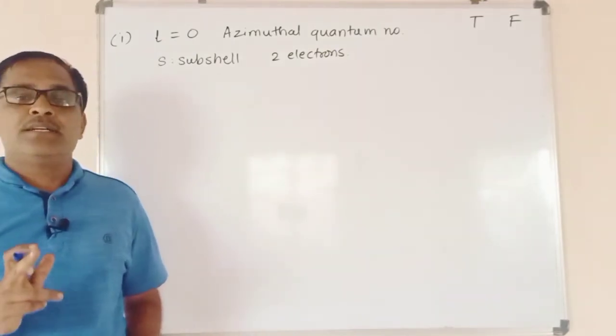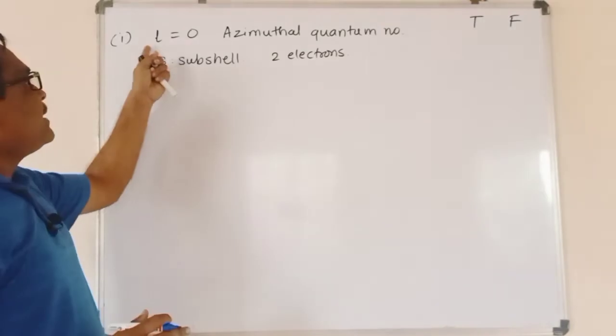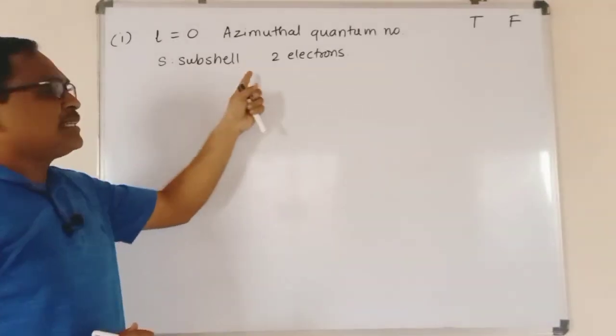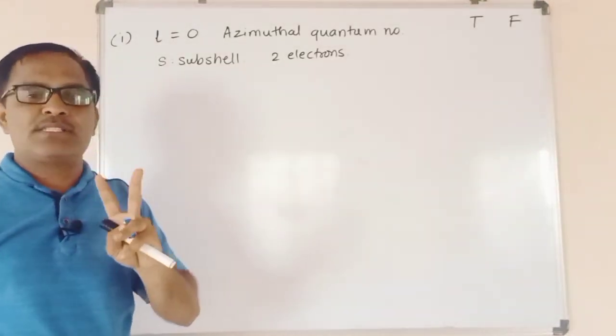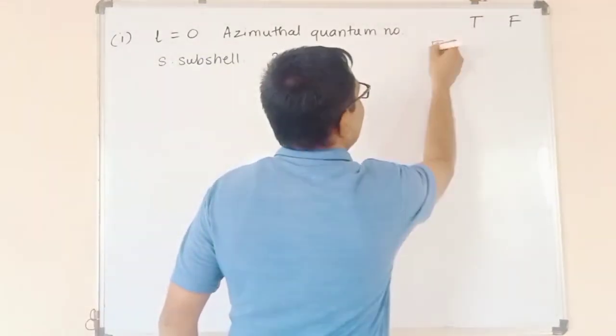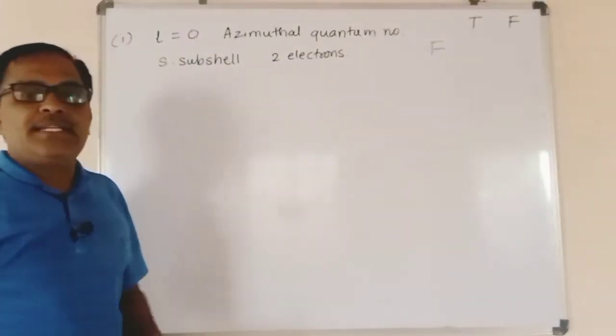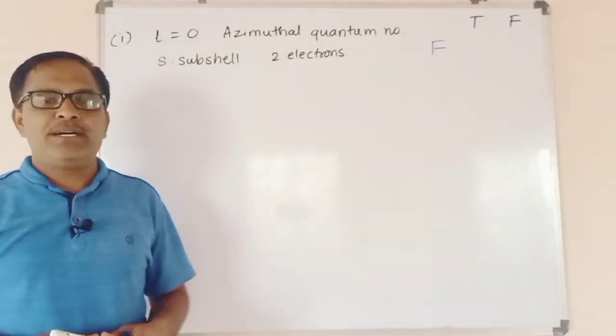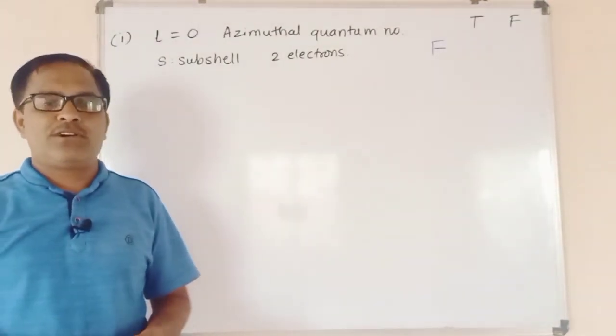So remember that for l equals 0, the s subshell, the maximum number of electrons accommodated is 2, and hence 10 is wrong. Therefore statement number 1 is false.